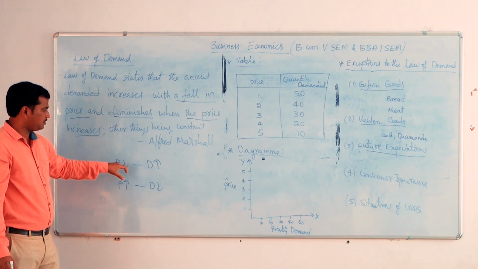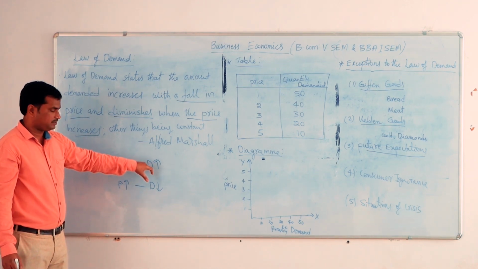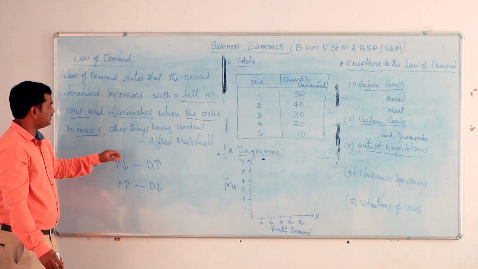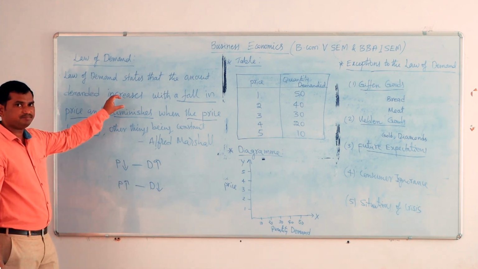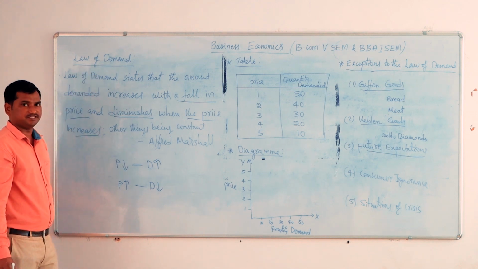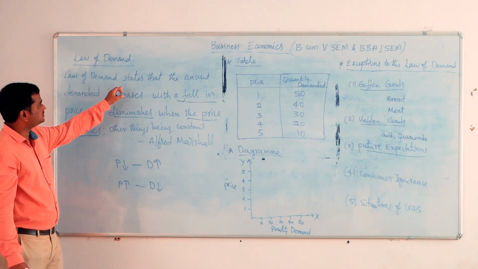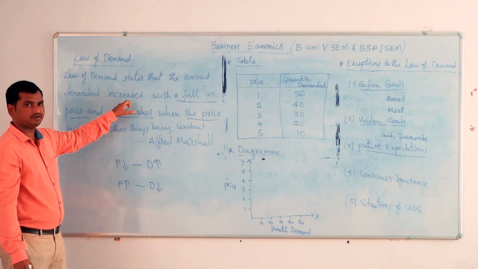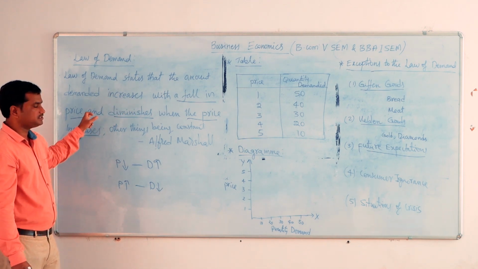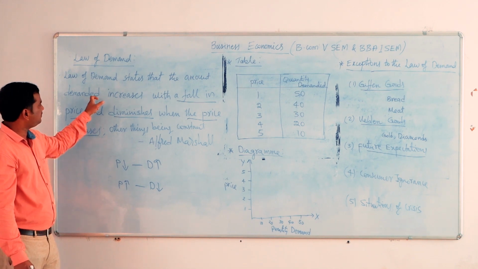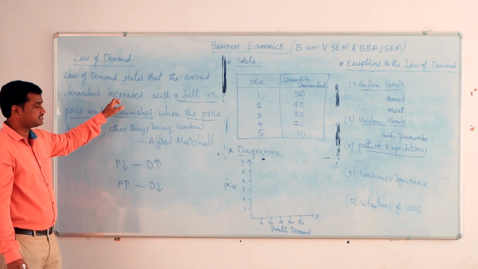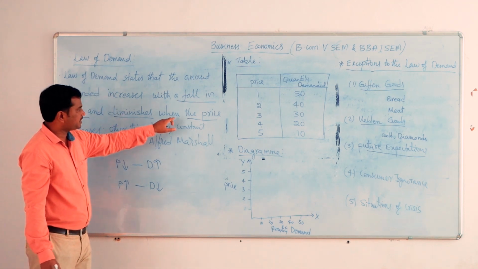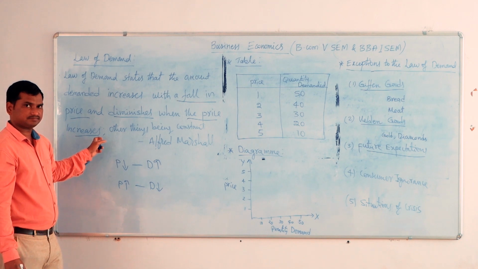When the price is low, the demand for a product will be high. When the price is high, the demand for a product will be low. So there is a negative relationship that is explained by the law of demand. The law of demand states that the amount of demand will increase with a fall in price. When the price is falling, the demand for a product will increase. In the same way, the demand for a product will diminish when the price of a product is increasing.